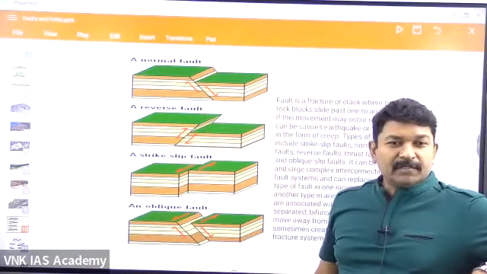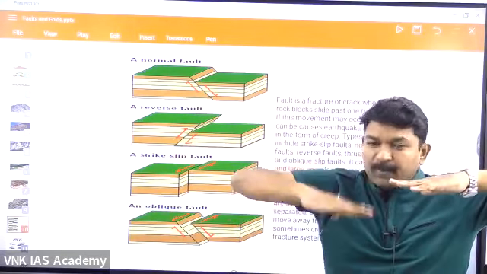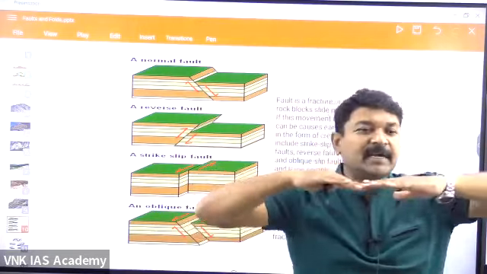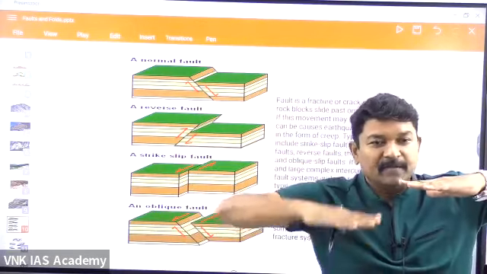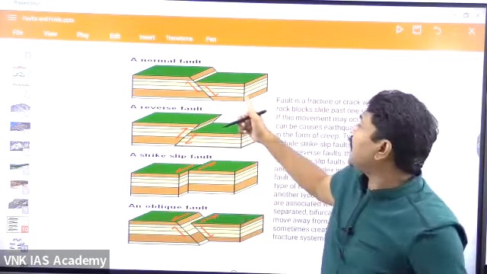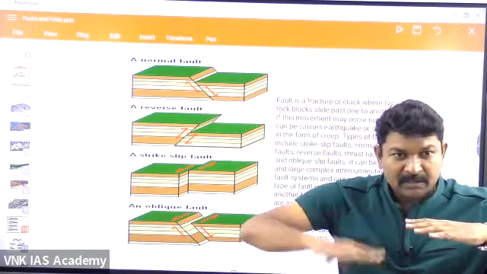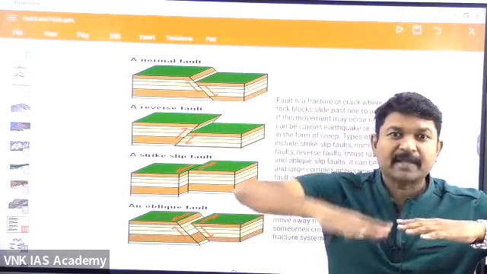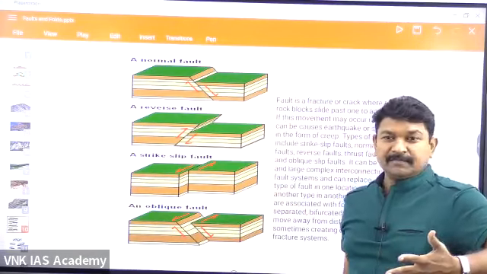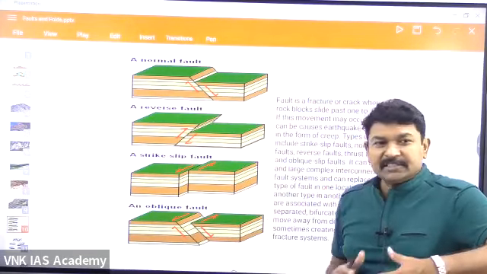There are wide varieties of faults, like normal fault. Whenever the land slips like this, it's called a normal fault. Suppose the land is pulled from one side and pulled from the other side, what happens? The land can slip. When it slips, it's called a normal fault. This particular piece of land is called the hanging wall. Whichever is moving down, this is the hanging wall. If the hanging wall raises up, instead of going down, it's called a reverse fault. Normal, reverse. Then it's a very simple one.